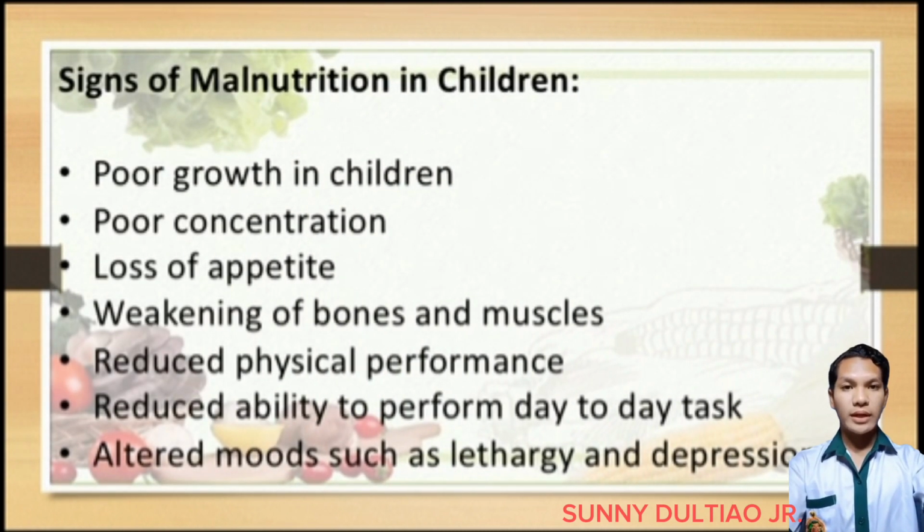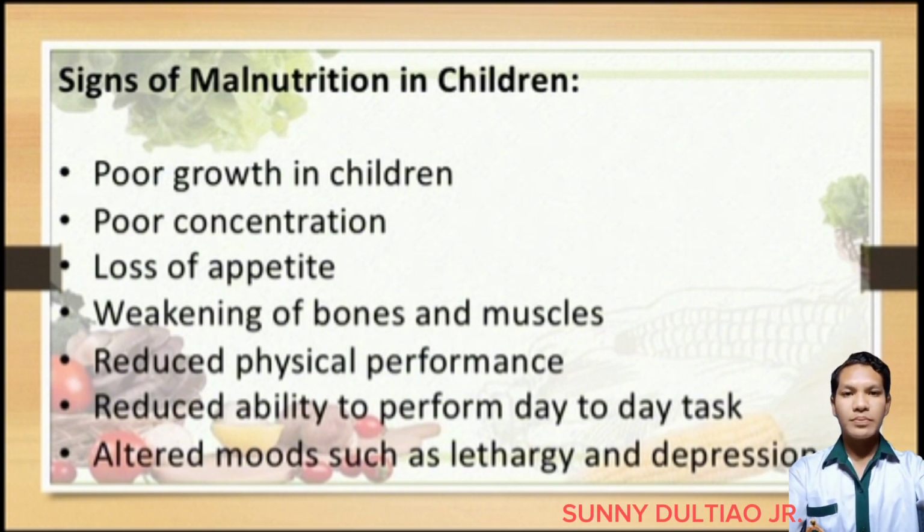Poor growth of children. This leads to poor growth of a child which is not compatible with their age when they become older. Poor concentration. Because children lack nutrition in their body, they cannot think clearly or focus on their tasks because they have a little supply of nutrients in their body. Loss of appetite. For example, emotions such as sadness, depression, or grief can lead to a loss of appetite.